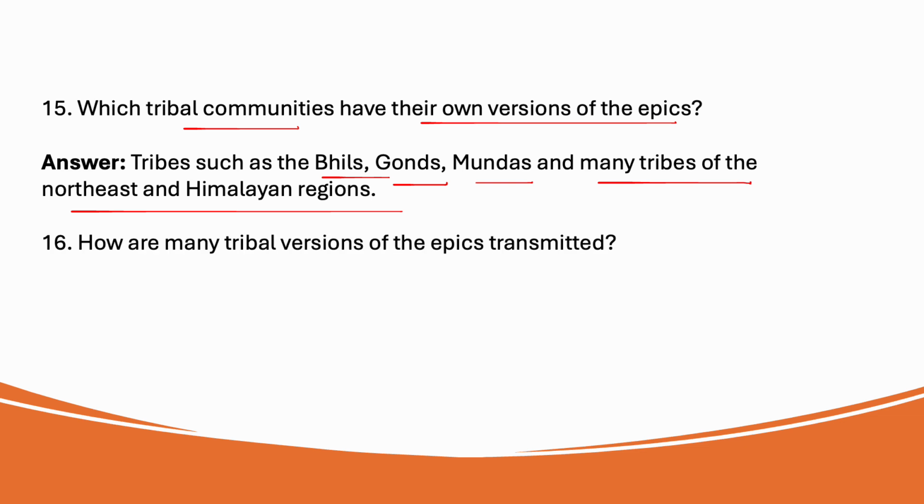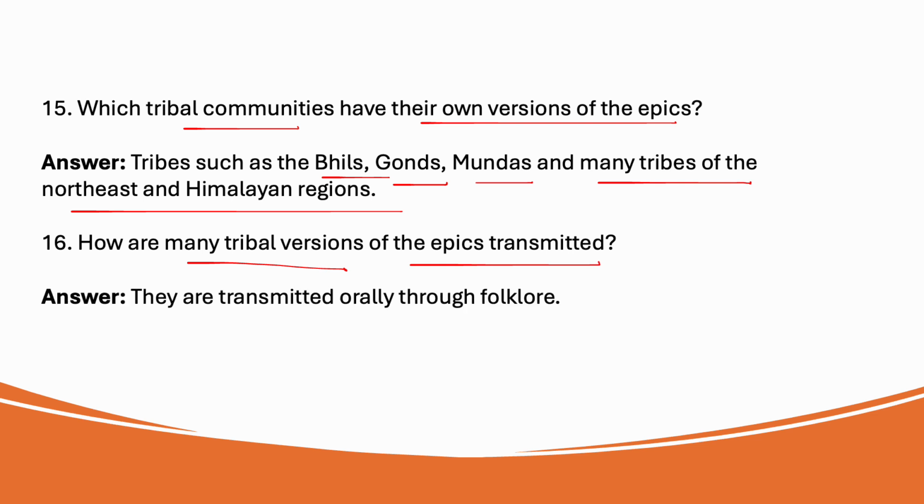The next one, how are many tribal versions of the epics transmitted? They are transmitted orally through folklore. The great Indian epics, the Ramayana and the Mahabharata, have spread across India through many folk versions.